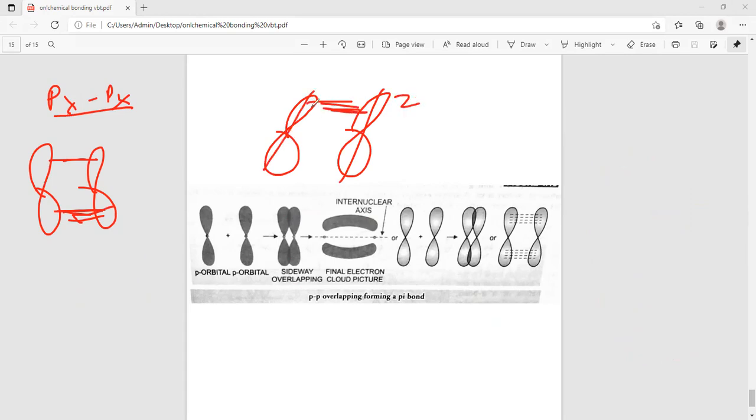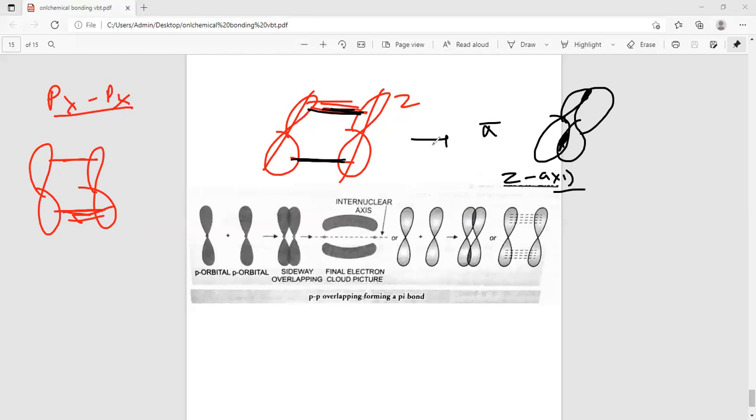The overlapping is sidewise, and this type of bonding is called a pi bond. The formation is the same as before. This type of bonding also exists along the other axis, that is py.